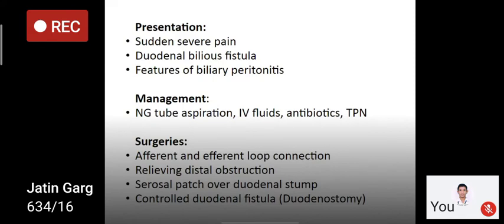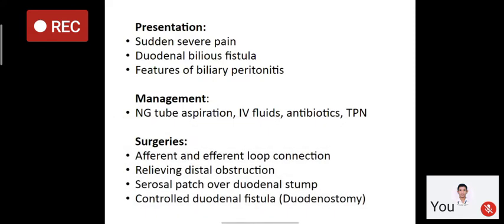We can put a tube into the duodenum to make it a controlled duodenal fistula, which will heal with time, and later on we can remove the tube. It will take time to heal.